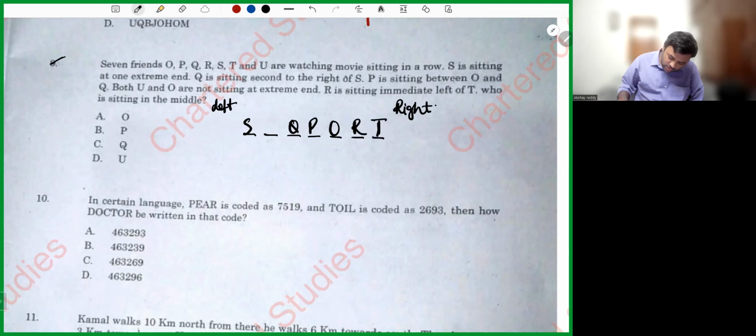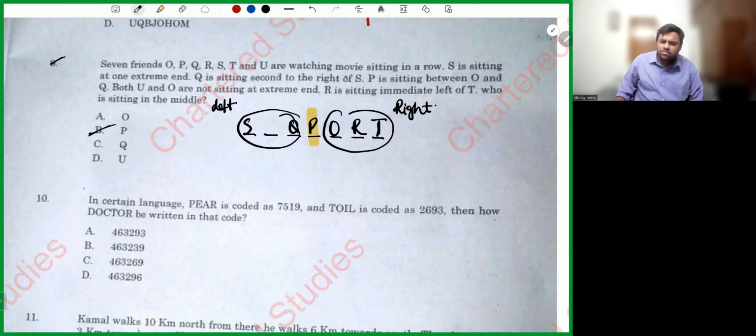Who is sitting in the middle? If you see, my dear friends, here 3 seats are there. Here 3 seats are there. Who is sitting in the middle? Obviously, sir, P is sitting in the middle. Right? Simple question. Nothing much difficult. Sir, that one place is missing. Yeah, let it miss. What happens?